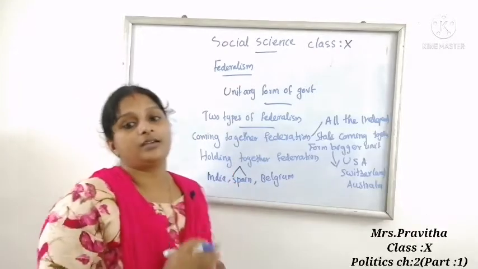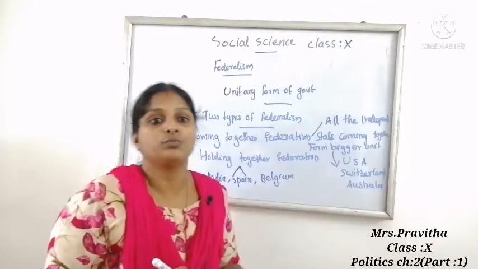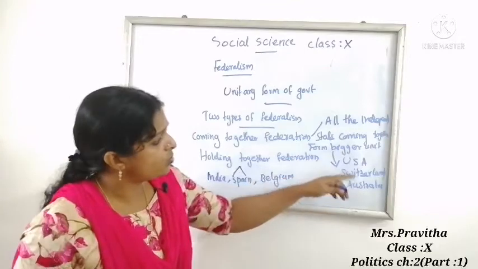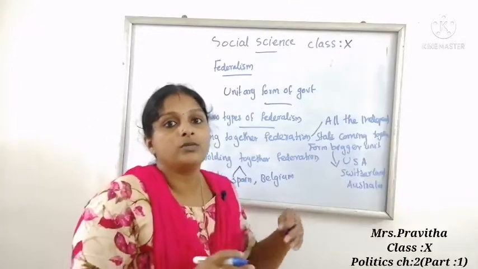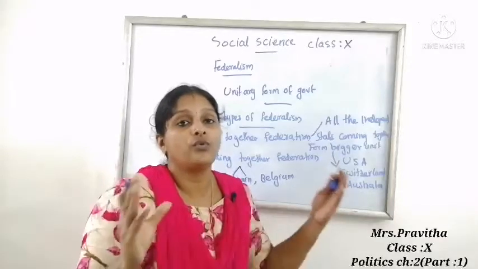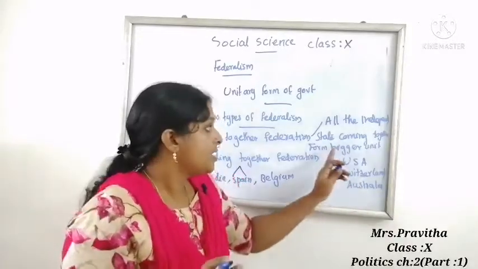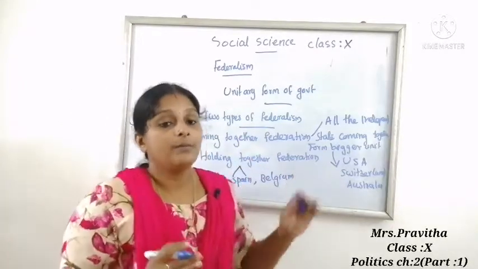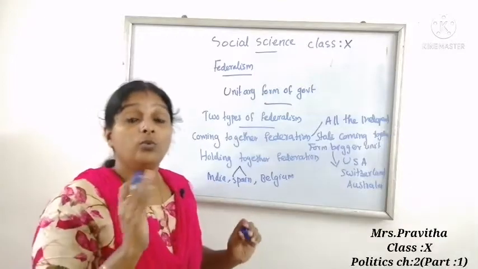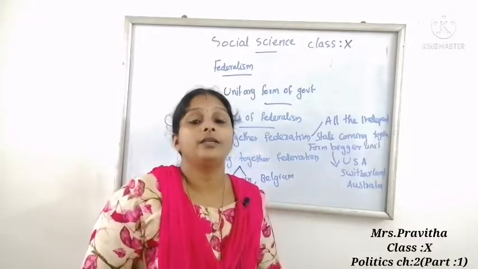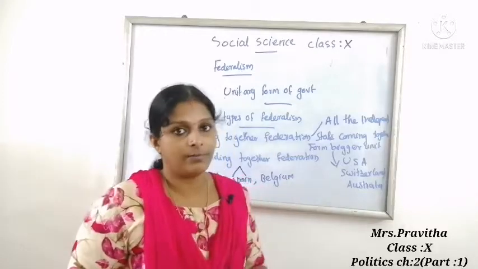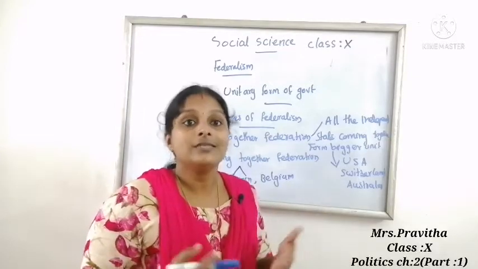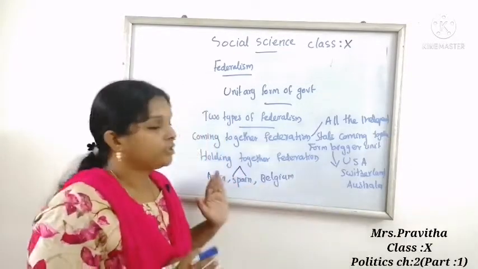In the second category, the central government tends to be more powerful than the state government. In the first category, all the states have equal power because independent states came together to form a bigger unit. But in the second category, the central government tends to be more powerful. Understood, children? In India, who is more powerful, the state government or the central government? The central government. So that is holding together federation.